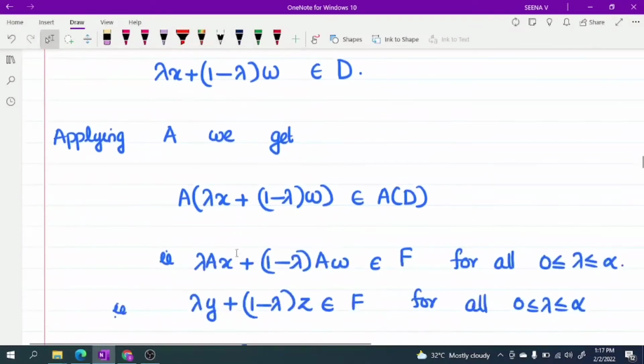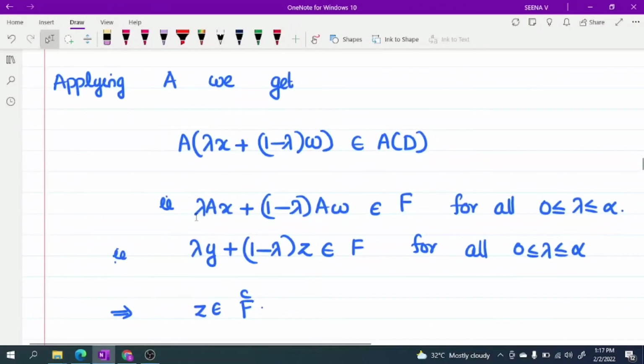Now applying A, what we get? A of lambda x plus 1 minus lambda w belongs to AD. So lambda times Ax plus 1 minus lambda times Aw belongs to F for all 0 less than or equal to lambda less than or equal to alpha. Therefore, lambda y plus 1 minus lambda z belongs to F for all 0 less than or equal to lambda less than or equal to alpha.